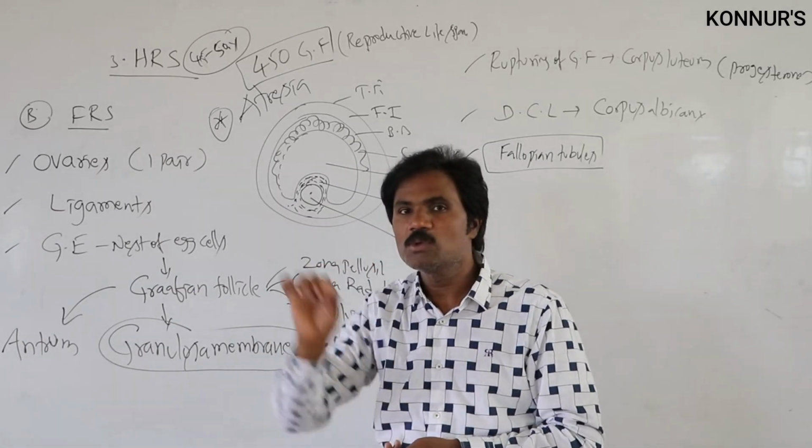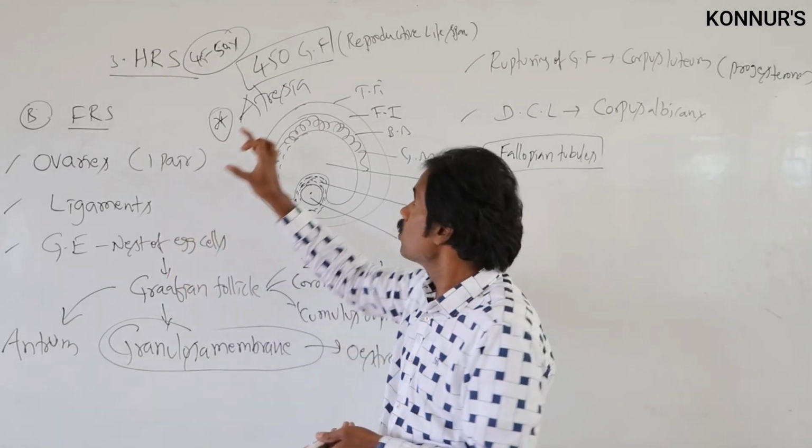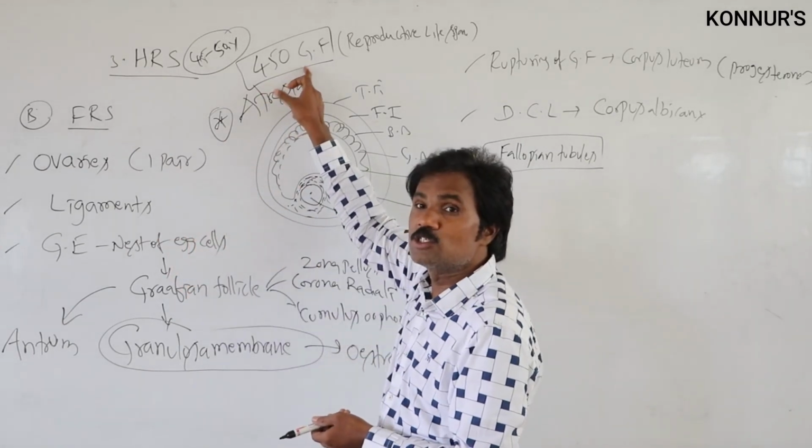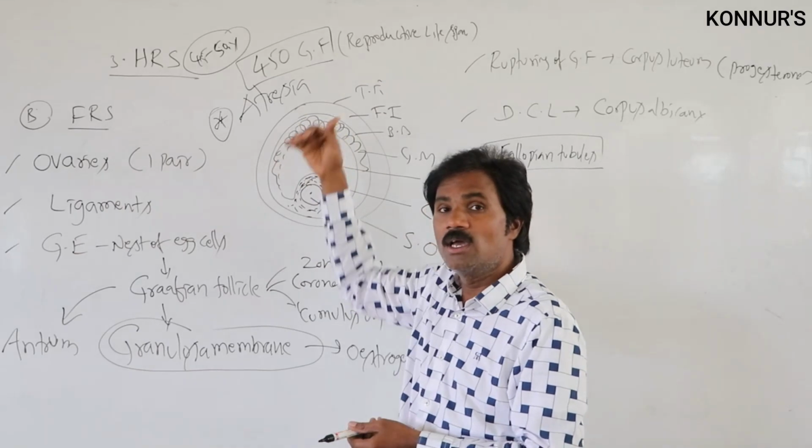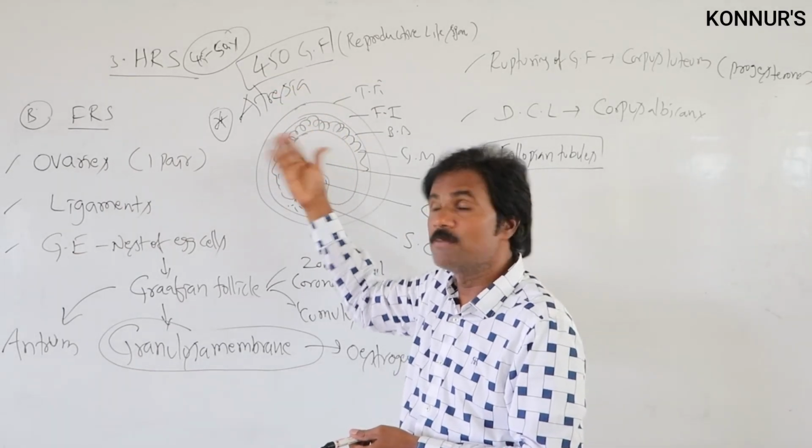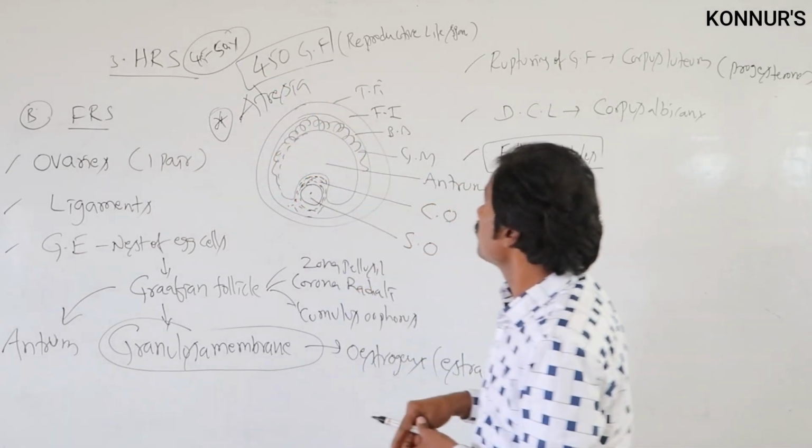So from 12 years up to 50 years, the total number of Graafian follicles, including primary, secondary, and tertiary, will be present.